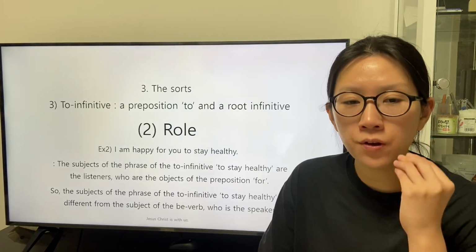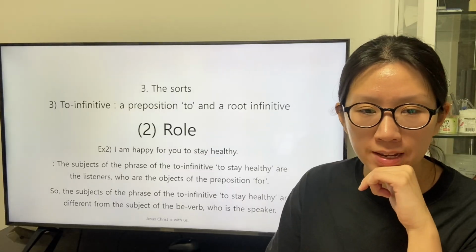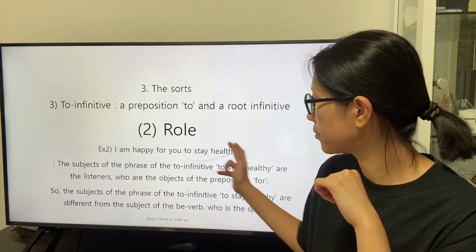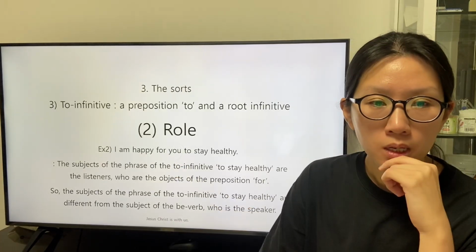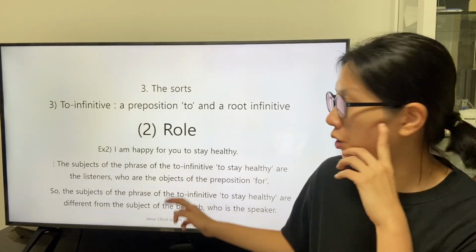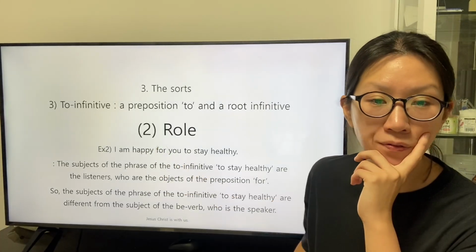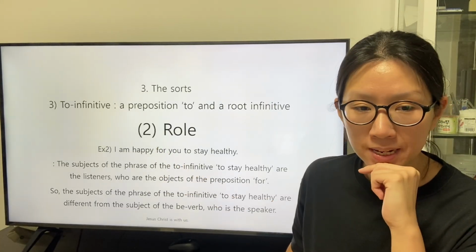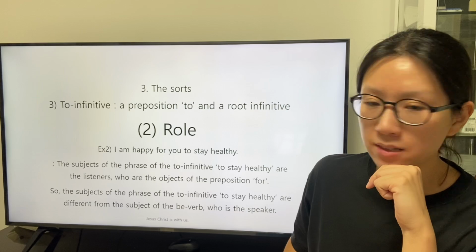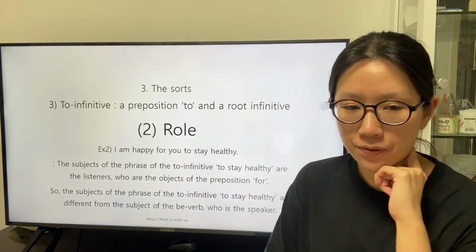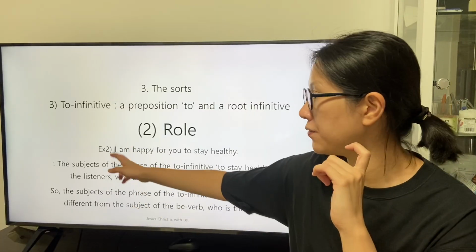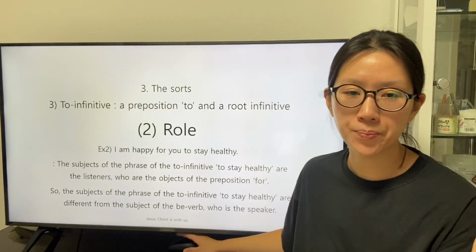The subject of the phrase of the to-infinitive to stay healthy are the listeners, who are the object of the preposition for. So the subject of the phrase of the to-infinitive to stay healthy are different from the subject of the be verb, who is the speaker.